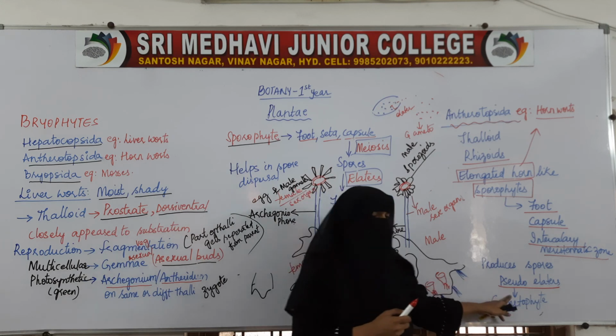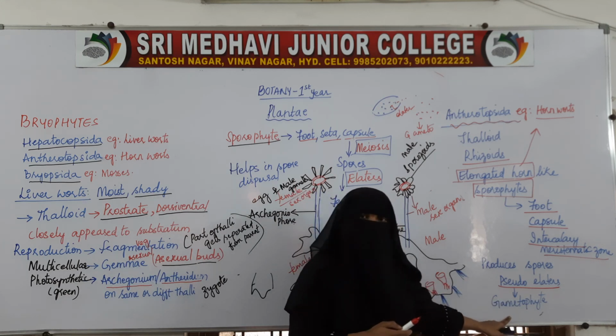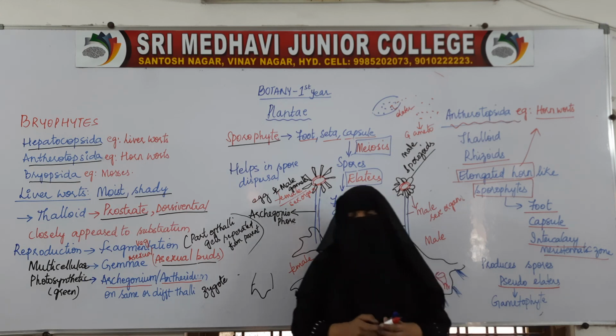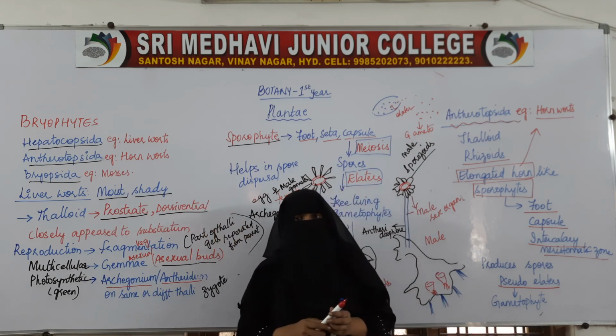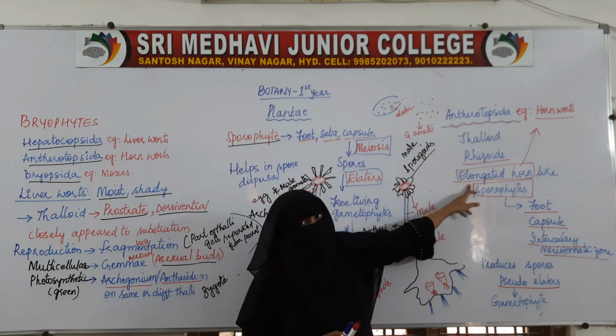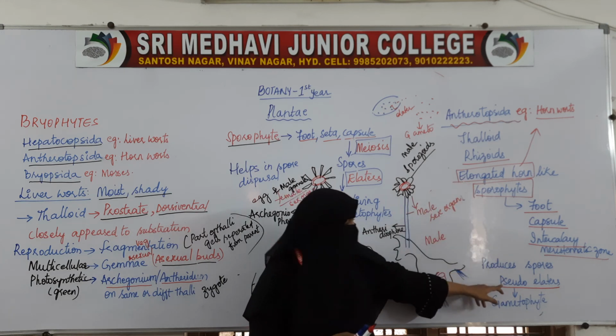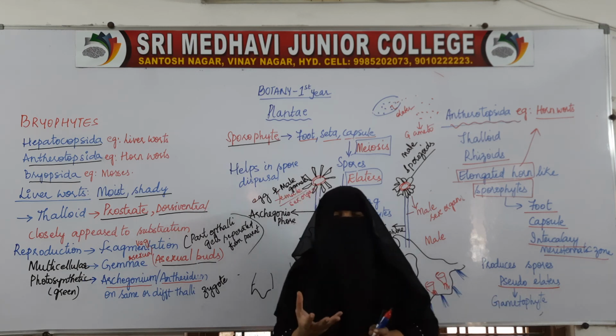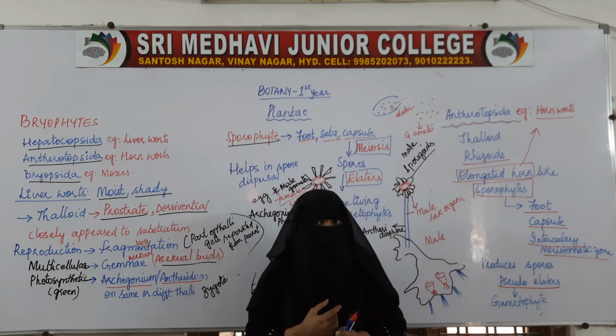When the spores fall on the ground, they take the nutrients from the ground and change into gametophyte. So it is the same process as in the liverworts, but here the sporophyte is elongated and horn-like, and instead of elaters they have pseudo-elaters, structures which resemble elaters but are not actually elaters.